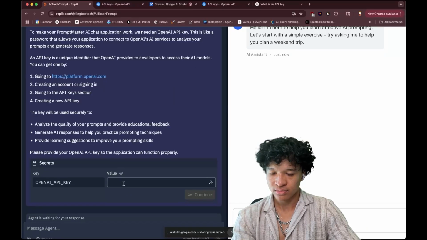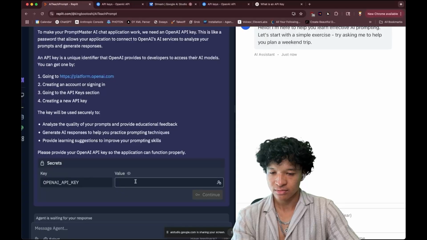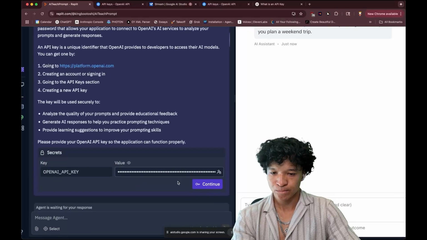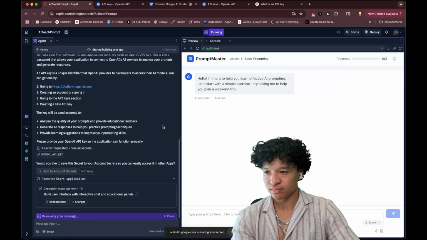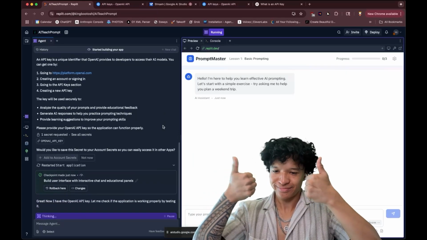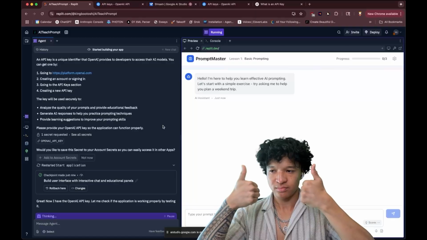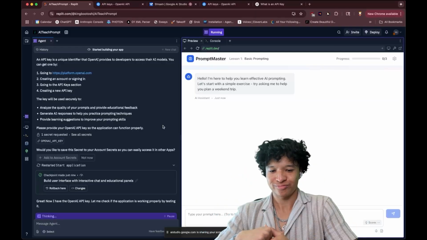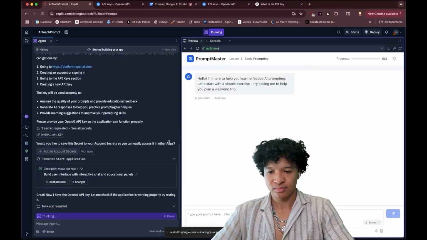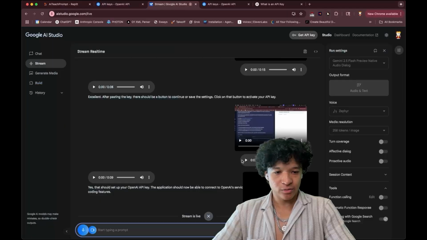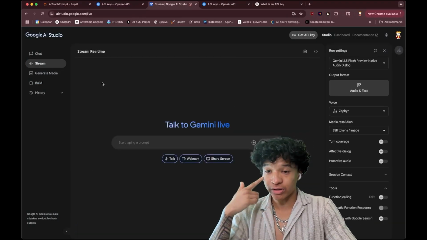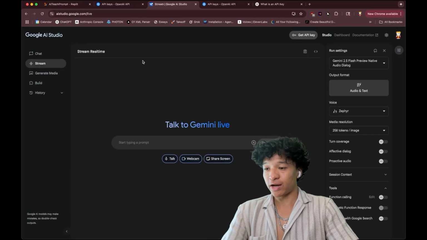Excellent. After pasting the key, there should be a button to continue or save the settings. Click on that button to activate your API key. Is that it? Yes, that should set up your OpenAI API key. The application should now be able to connect to OpenAI services. You should be able to start using the AI coding features. Cool. So that was an example of how we could stream our screen real time to the Google AI Studio.